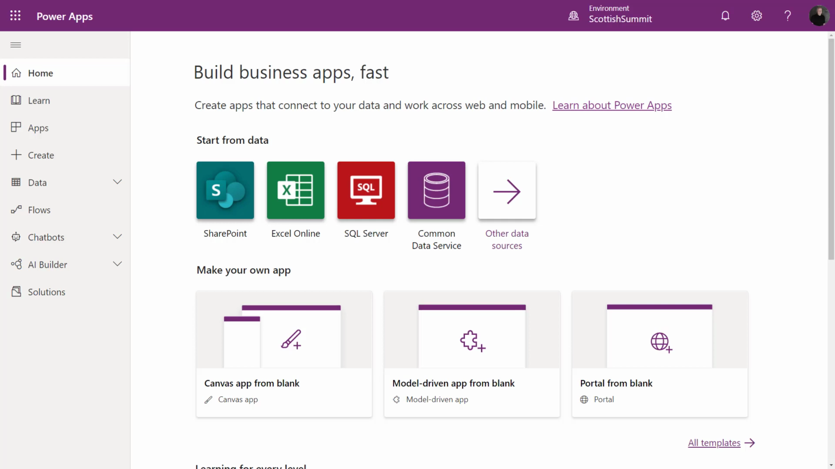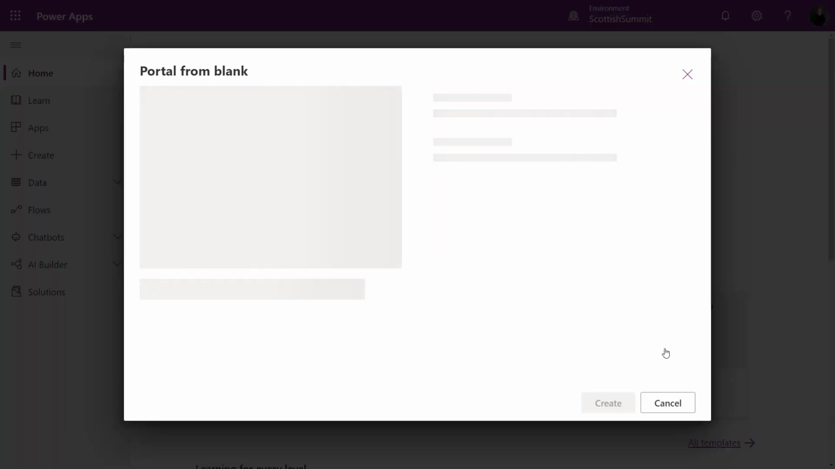So I'm in make.powerapps.com, and this is your maker portal, where you'll build model-driven apps, Canvas apps, and begin to expand out, maybe create some more tables in your Dataverse, those types of things. What I'm going to do is create a brand new portal from blank. So I'm just going to choose this.